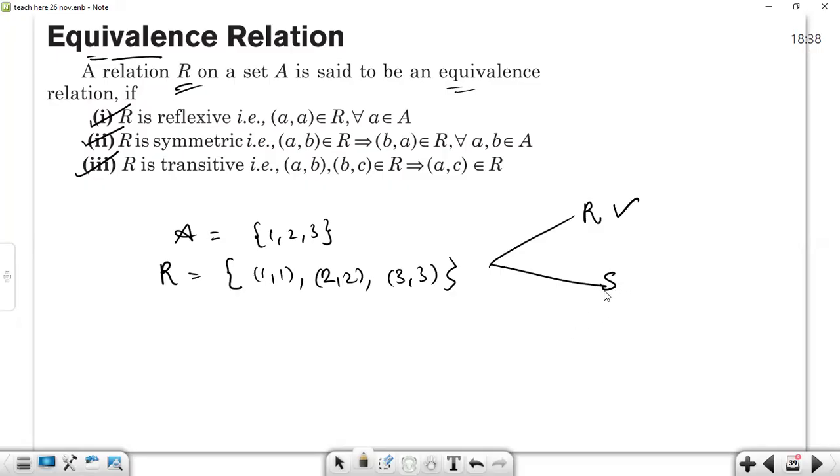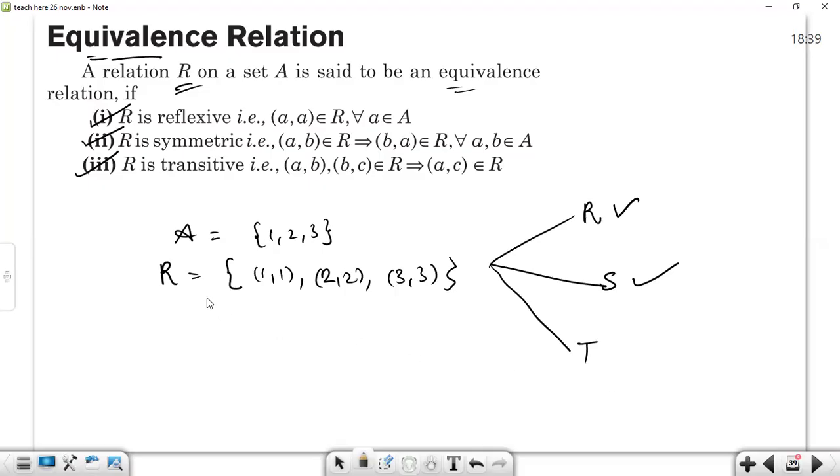Why? (a, b), (a, b). If (1, 1) is here, is (1, 1) here? Yes, of course. If (2, 2) is here, is (2, 2) here? Yes, it is here. Then it is symmetric. Is it transitive? It's debatable.